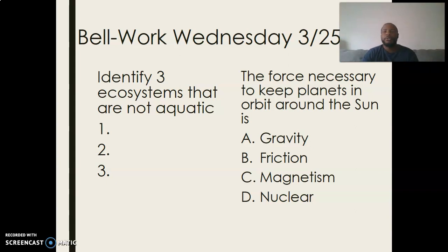Question number 2. The force necessary to keep planets in orbit around the sun is A. Gravity, B. Friction, C. Magnetism, or D. Nuclear. The force necessary to keep planets in orbit around the sun. Which one do you guys want to pick?